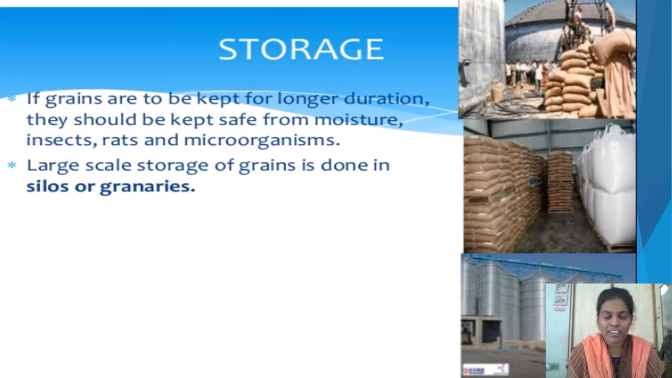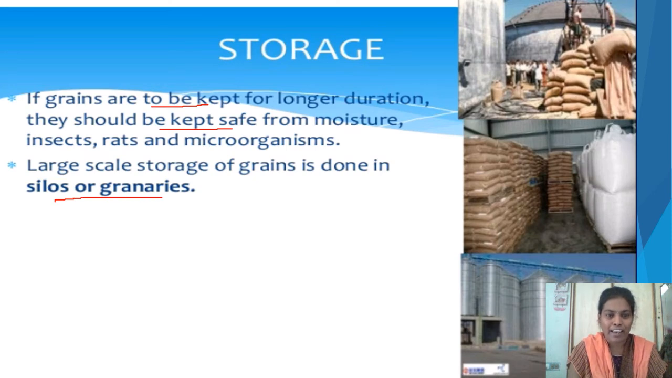After harvesting, we have to store the crop. We have to store the grains for our future use. If grains are to be kept for a longer duration, they should be kept safe from moisture, insects, rats and microorganisms. Large scale storage of grains is done in silos or granaries.